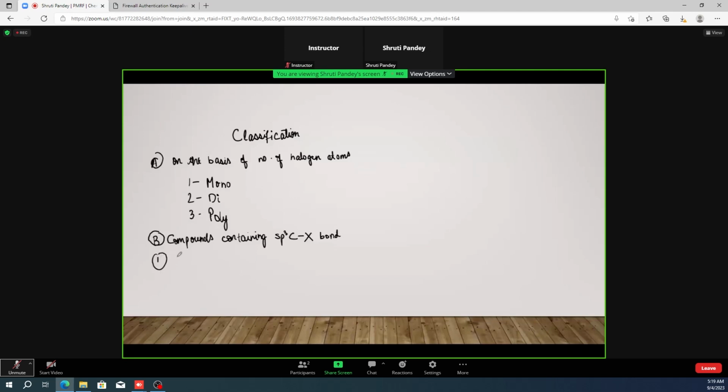So here also when we talk about the classification, first we will get the alkyl halide or the haloalkanes. Alkyl halide, and we denote it as RX.